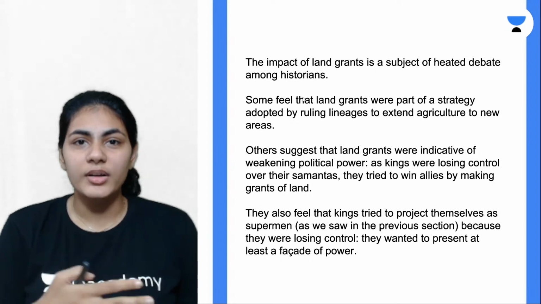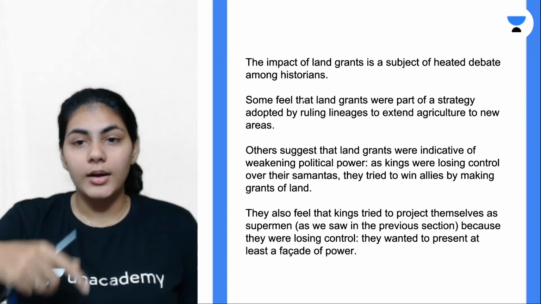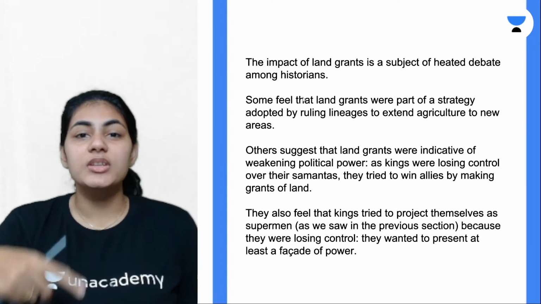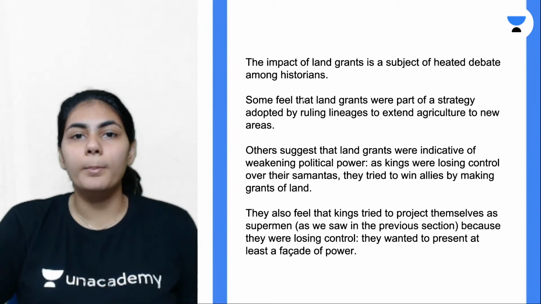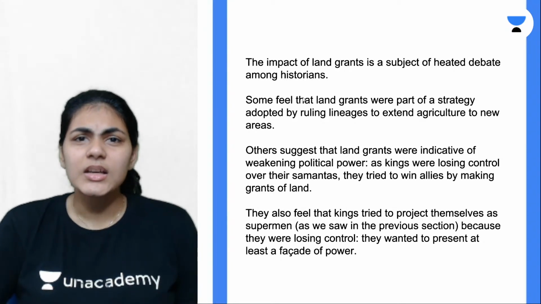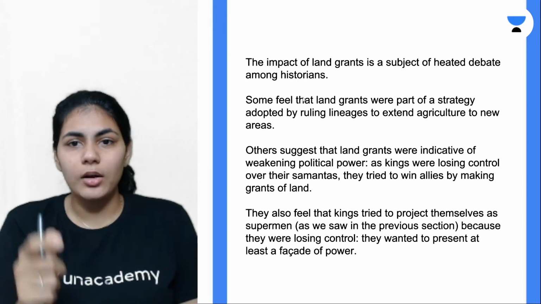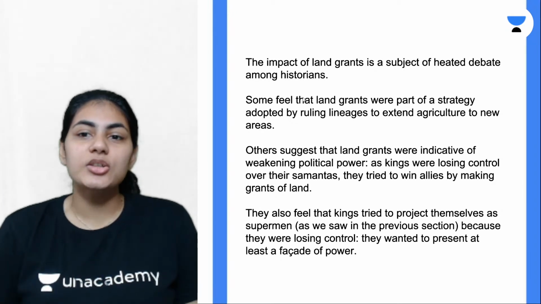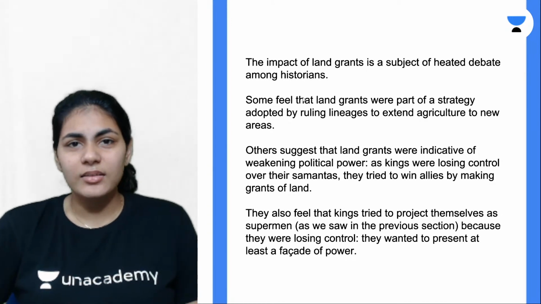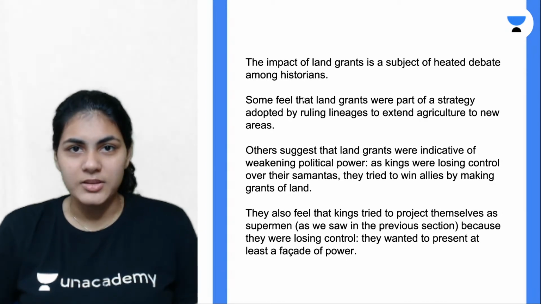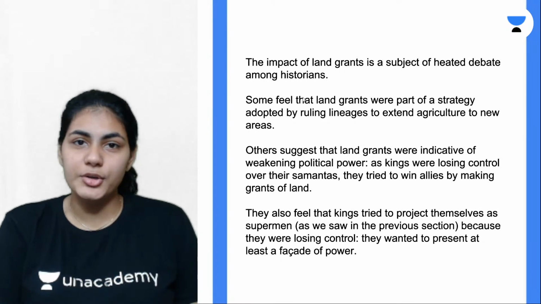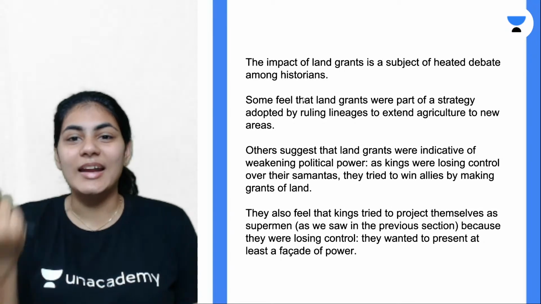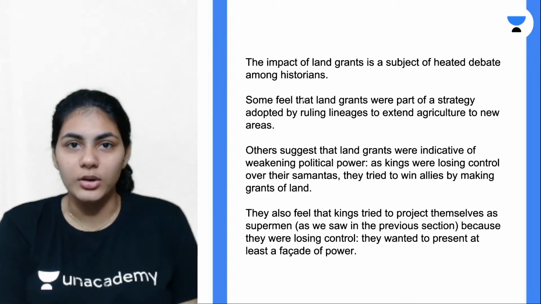The ruler wanted to extend the agriculture to these new areas, to these new barren uncultivated lands. So it is some kind of strategy adopted by the rulers so that if somebody is in charge of these lands, they will take care, they will make sure that agriculture happens, which means greater revenue to the state. That's a strategic tactical move by the ruler.